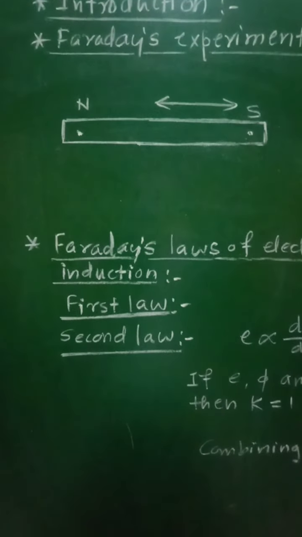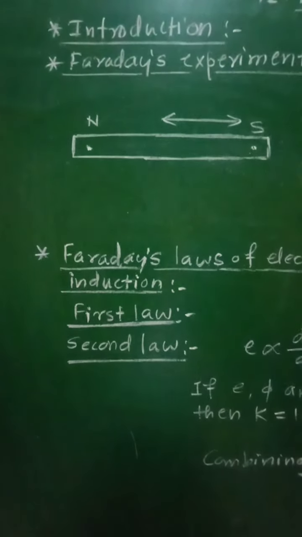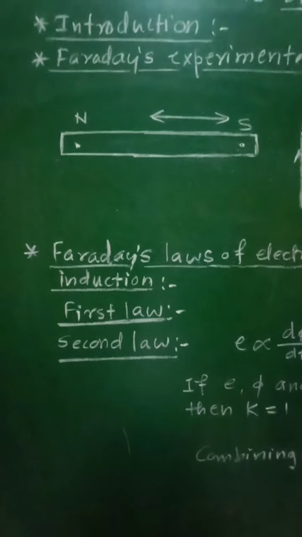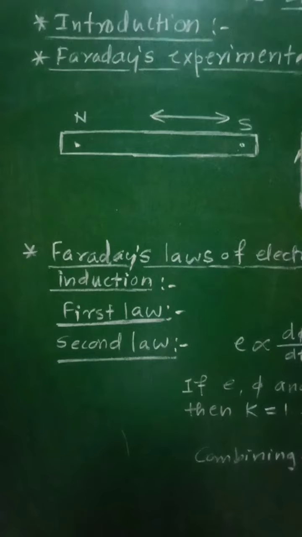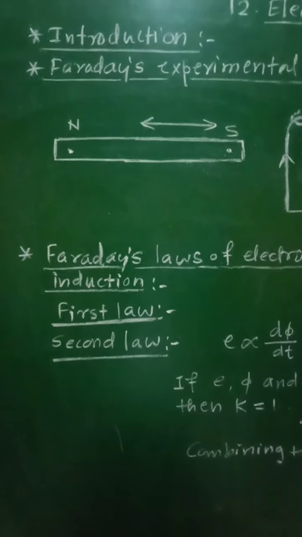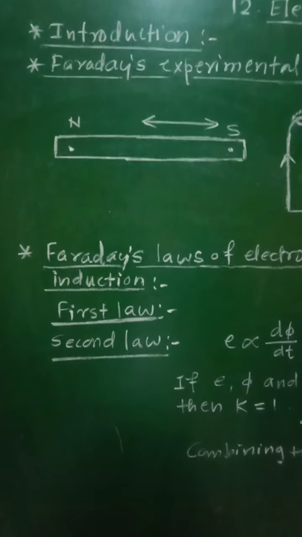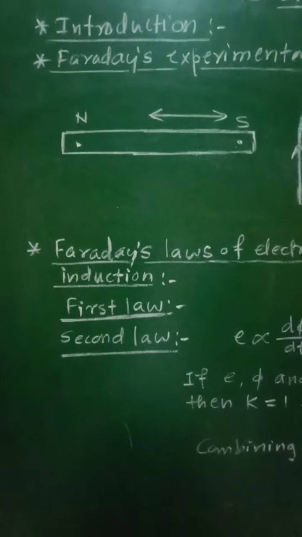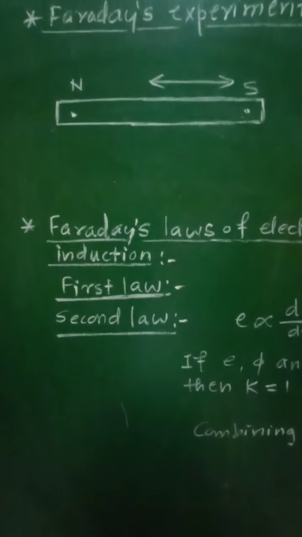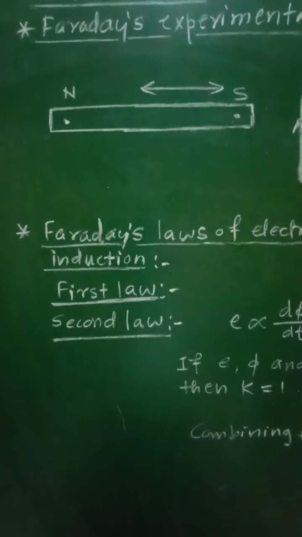So Faraday's first law gives only the reason or cause of the induced EMF, and that cause is the change in magnetic flux in that closed circuit, so that an induced EMF is produced in that circuit. Now let us see the second law, which gives us the magnitude of induced EMF.